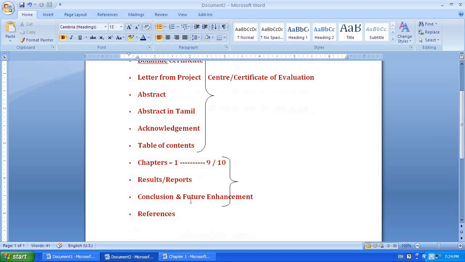After this, you will have chapters. A few projects will have chapters 1 to 7, or else a few will have 1 to 9, 1 to 10, like this. That depends on your project. After this, you will have results, which we also call reports. And finally, you will have conclusions and future enhancement, and finally references.